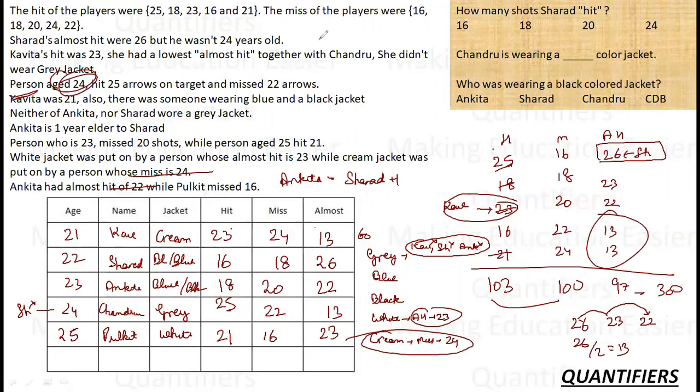Now, what are the questions? How many shots did Sharad hit? So shots hit by Sharad were 16. Chandru is wearing which color jacket? Chandru is wearing a grey color jacket. Who was wearing a black color jacket? The black color jacket was worn by either Sharad or Ankita, so it cannot be determined. So this completes my set. I made a little error over here. Anyway, this completes my set.